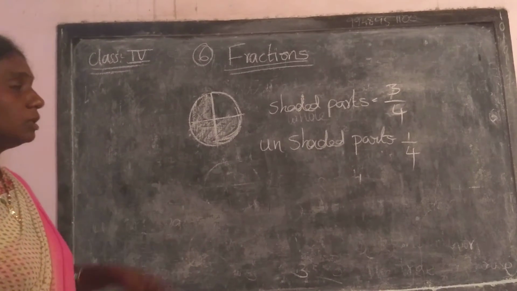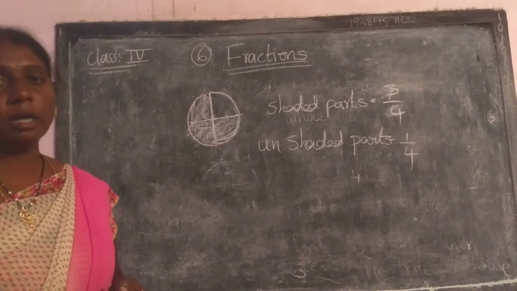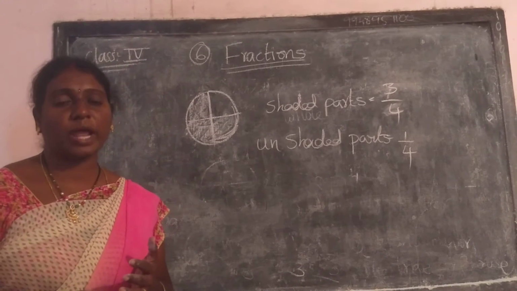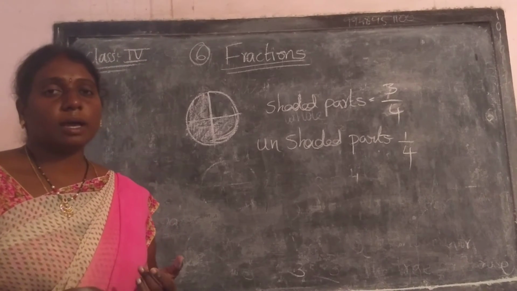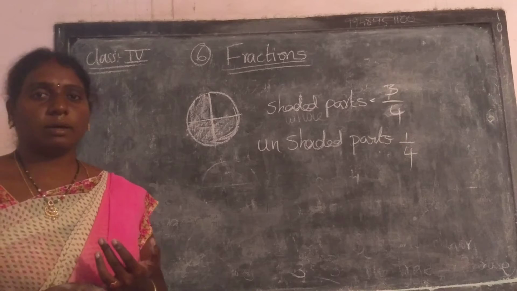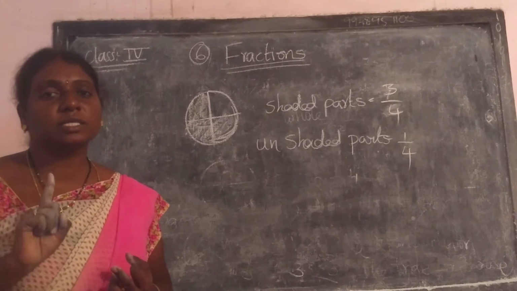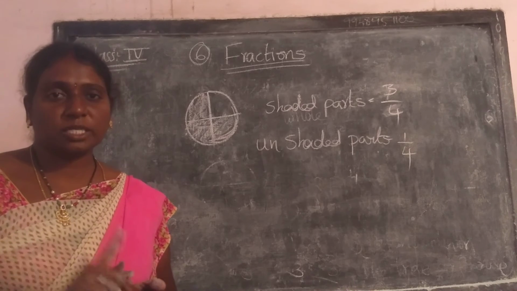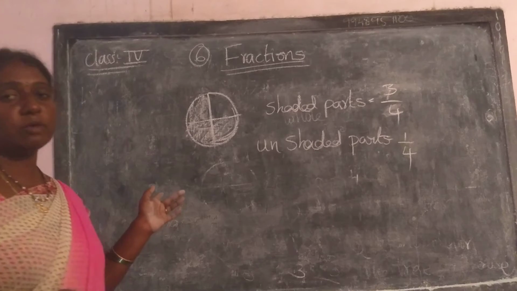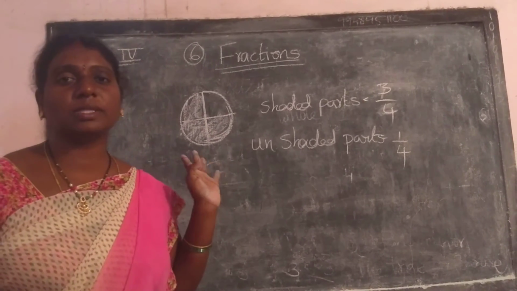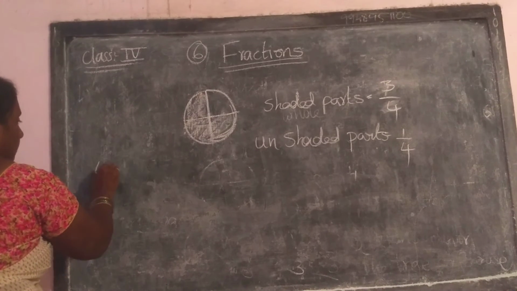Okay. Understood? Now coming to the types of fractions. In fractions we have some types, 5 or 6 types. What are they? Like fraction, unlike fraction, proper fraction, improper fraction, mixed fraction and unit fraction. Okay, 6. So coming to the first, we are going to discuss like fraction and unlike fraction. Coming to the first, like fraction.